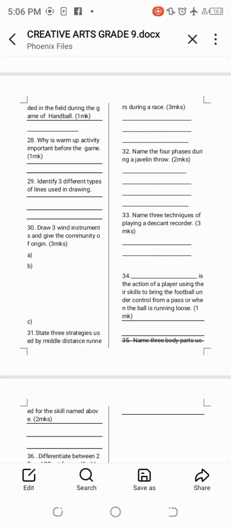Number 29, identify 3 types of lines used in drawing. This one is a very easy question. We have straight line, we have curved line, we have zigzag lines, among others.